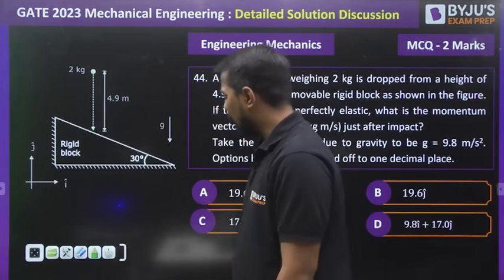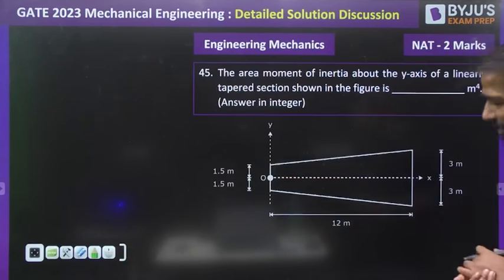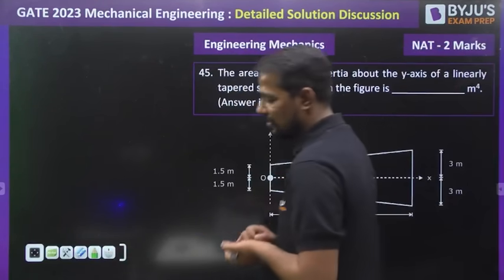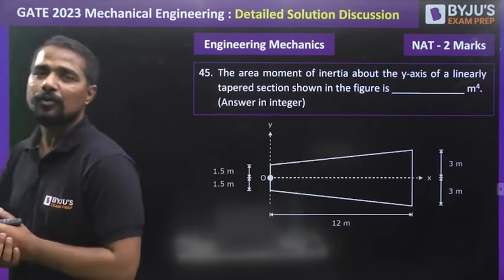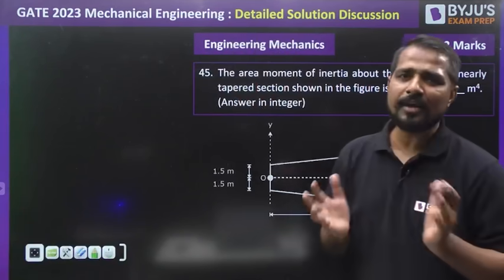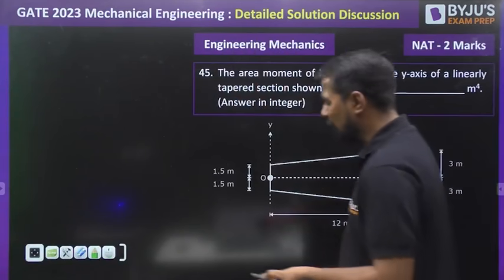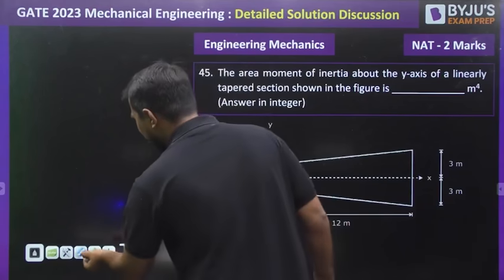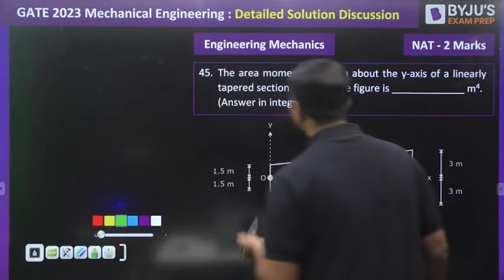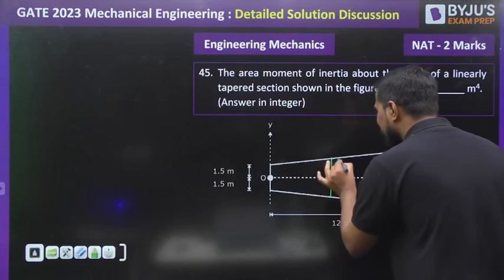So let's move forward and see the next question, question number 45. Again, one of the important questions. There are two ways to calculate this answer, my dear. Either you calculate from the concept of the composite theorem, or if you are feeling difficulty finding the area moment of inertia from the composite theorem, there is also one more method, that is the integration method. What is this integration method?